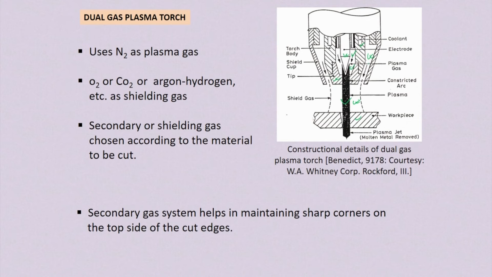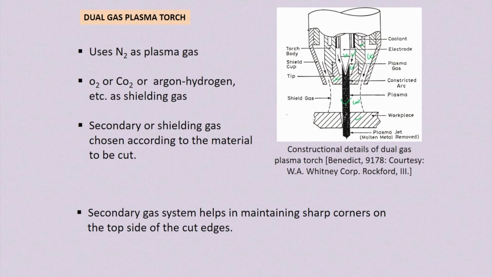This dual gas plasma torch uses nitrogen as the plasma gas, and oxygen, carbon dioxide, argon or hydrogen are used as the shielding gas. Any one of these can be used, based on the material you are cutting. The secondary or shielding gas is chosen according to the material to be cut. If you are cutting a ferrous material, you can use oxygen as a shielding gas, or in other cases you can use carbon dioxide, argon, hydrogen, etc.